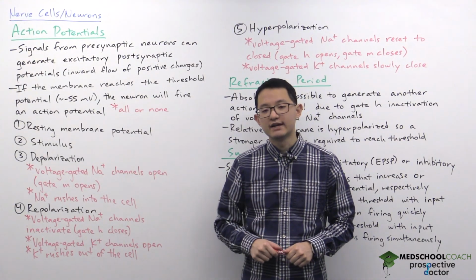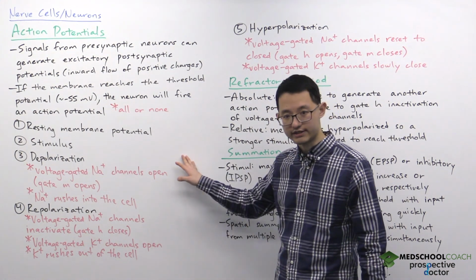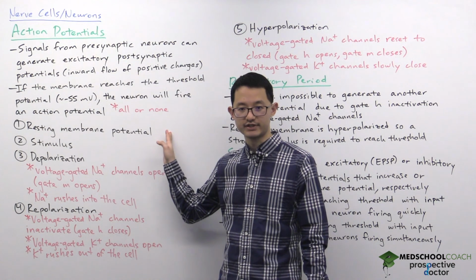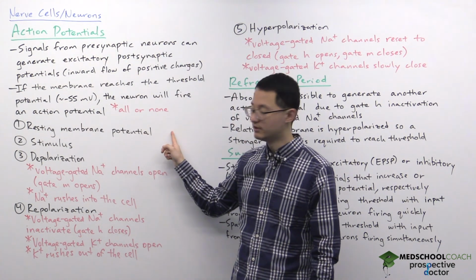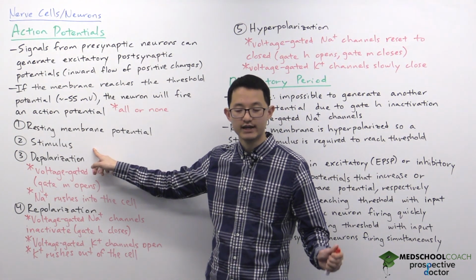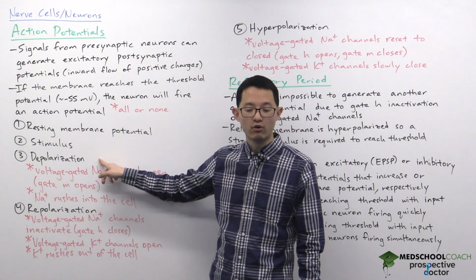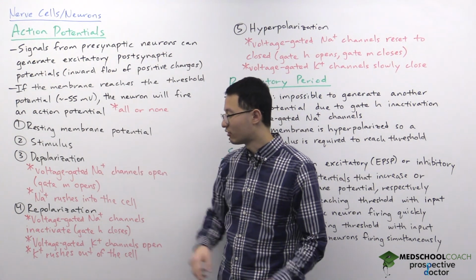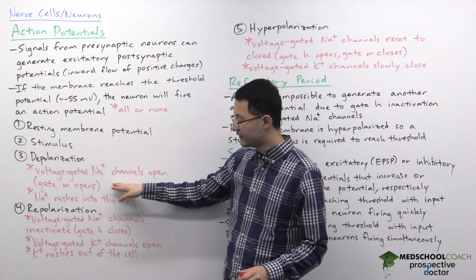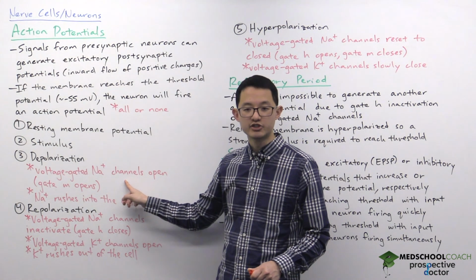Having looked at what an action potential looks like, let's now go through each of these steps in more detail. To start, we know that our cell is at rest, so the membrane potential is at the resting membrane potential. There are going to be stimuli, and if the stimuli are strong enough to reach threshold, then we'll go into depolarization. During depolarization, when we reach the threshold potential of negative 55 millivolts, we open these voltage-gated sodium channels.